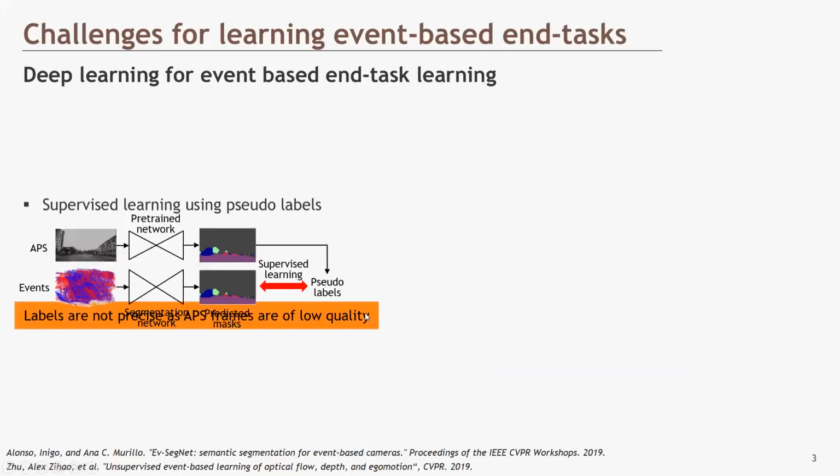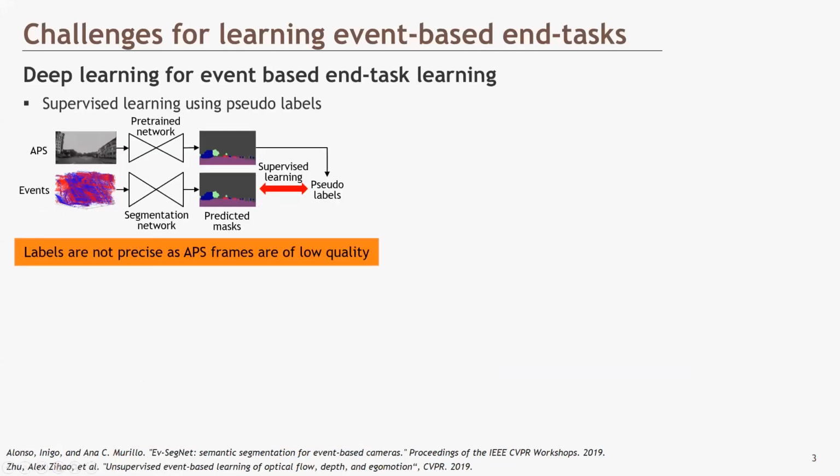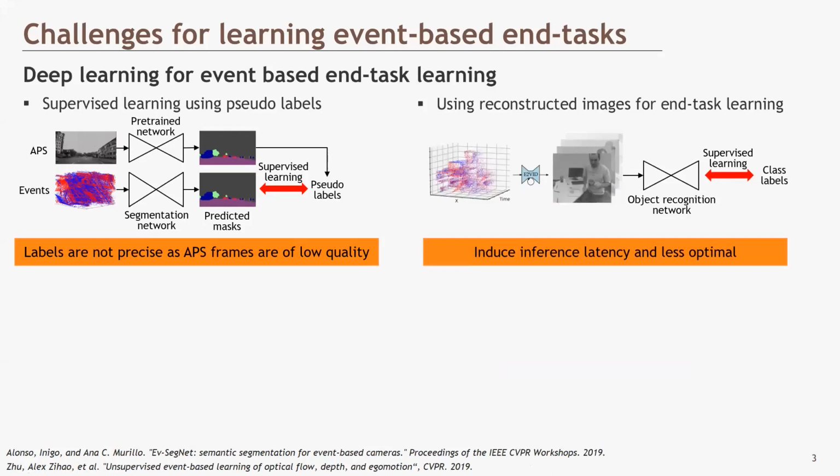To learn the end tasks, some works made pseudo-labels from APS frames and use them for learning DNNs from events. However, labels are less precise because APS frames are of low quality. Meanwhile, some works first reconstruct intensity images from events and then use them for end task learning, such as object classification. However, inference latency is induced and sequentially learning the tasks is less optimal.